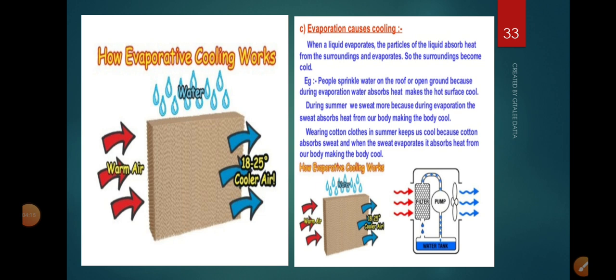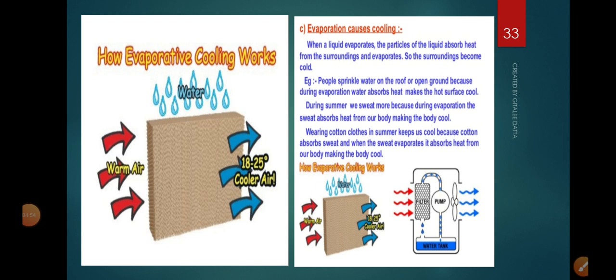Similarly, cotton clothes. We all wear cotton clothes in summers. Why? In class 7th you have studied this. Cotton clothes absorb the sweat and the sweat evaporates. But sweat makes us very uncomfortable if we don't wear cotton. Suppose you are wearing nylon cloth. Nylon does not absorb water. Synthetic clothes do not absorb much sweat, so they fail to keep our body cool in summer. This is the reason we should wear